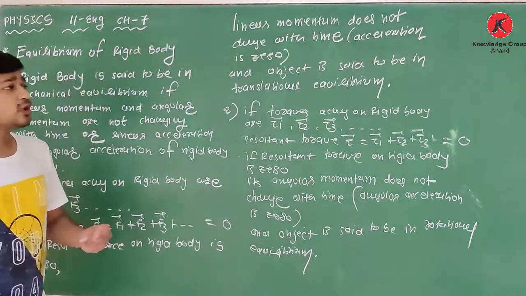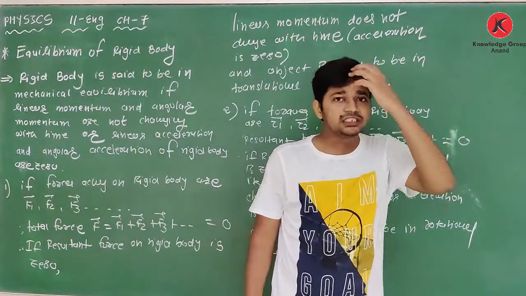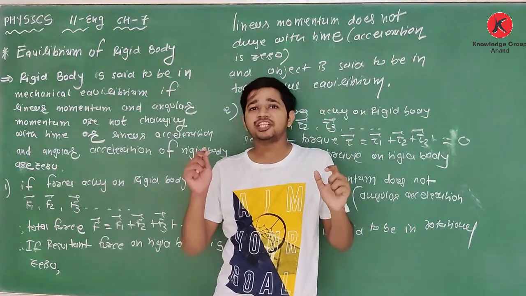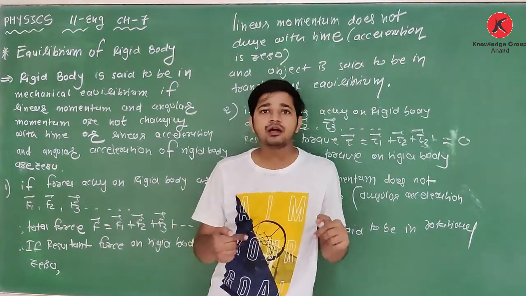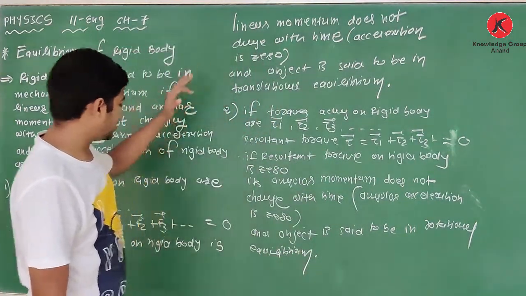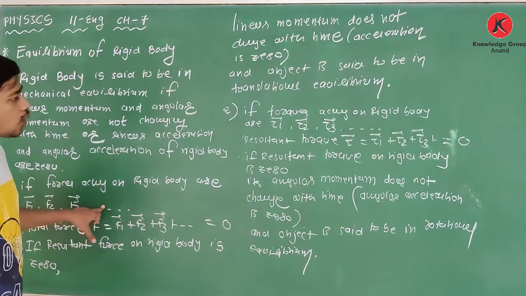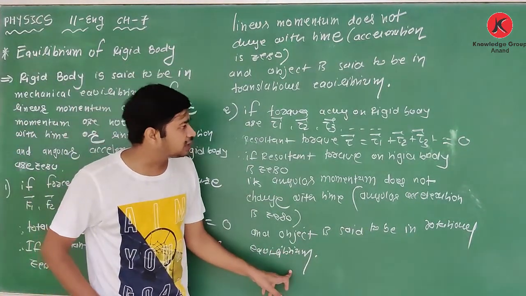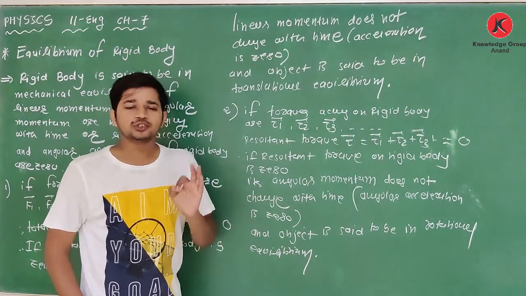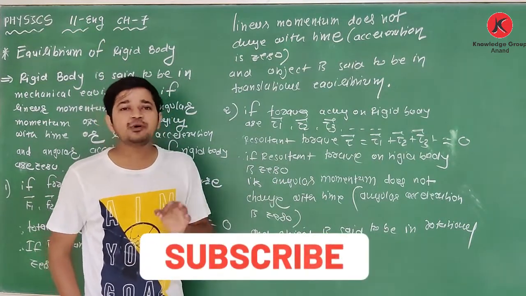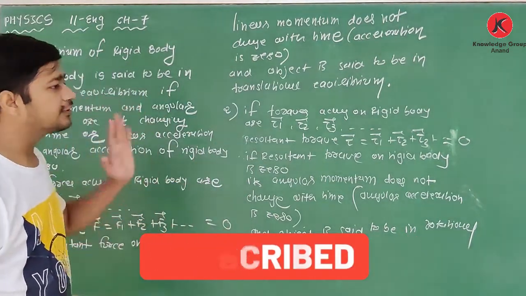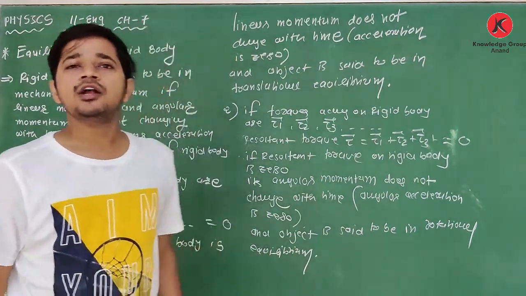Simple. So you have to remember these two points. A rigid body is said to be in mechanical equilibrium if it is in translational equilibrium and rotational equilibrium. What is the condition for translational equilibrium? Total force 0. What is the condition for rotational equilibrium? Total torque 0, about some point. Clear about this? So for a rigid body to be in mechanical equilibrium, these two equilibriums are required.